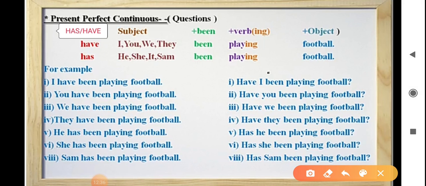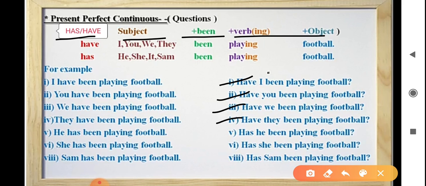Format for the interrogative sentences in present perfect continuous tense is has, have plus subject plus been plus ing form of the verb plus object. For example, have I been playing football? Have you been playing football? Have we been playing football? Have they been playing football? Has he been playing football? Has she been playing football? Has Sam been playing football?